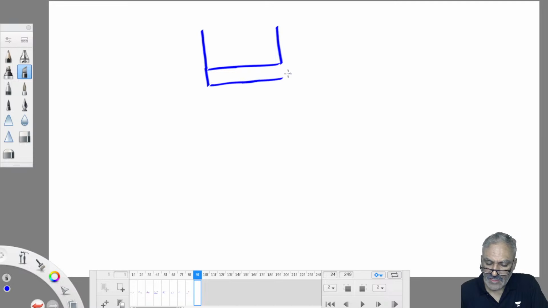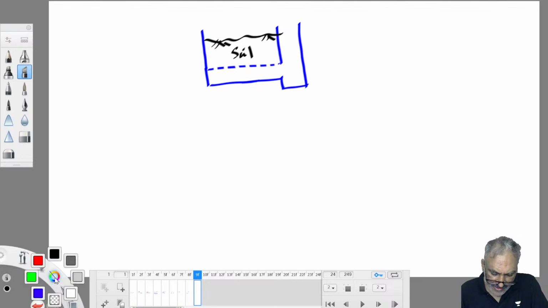Porous from the bottom means there is a provision to collect water. So you have a perforated plate, made with holes, at the bottom. This container is filled with soil, and we grow some plants inside this.